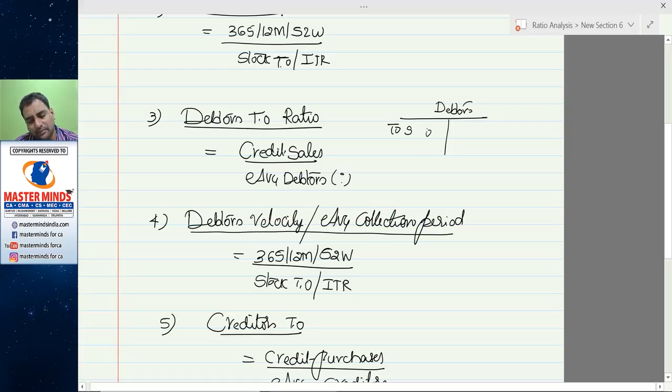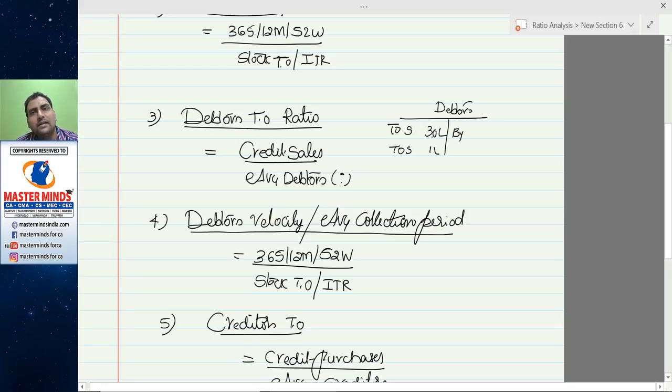Third day sale, after completion of third day sale, 3 lakhs. After completion of fourth day sale, 4 lakhs. After completion of 30th day sale, 30 lakhs. So the first 30 days sales are completed. In your ledger, debtors balance is showing 30 lakhs. On the 31st day, again 1 lakh sale. Let us assume there is no delay in payments and bad debts.